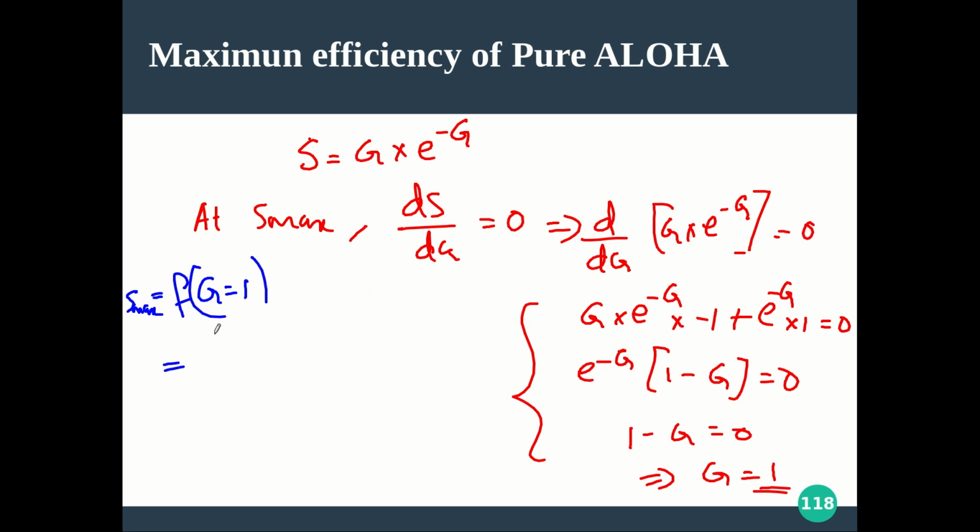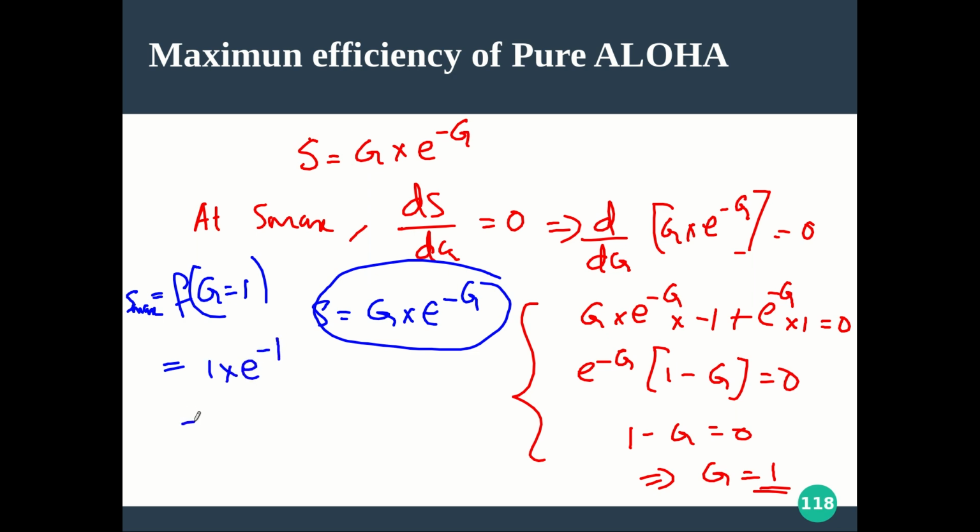In the formula S equals G into e raised to minus G, substitute G equal to 1. So S max is 1 into e raised to minus 1, that is equal to 1 by e. 1 by e, with e being 2.718, gives you some 37 percent efficiency.